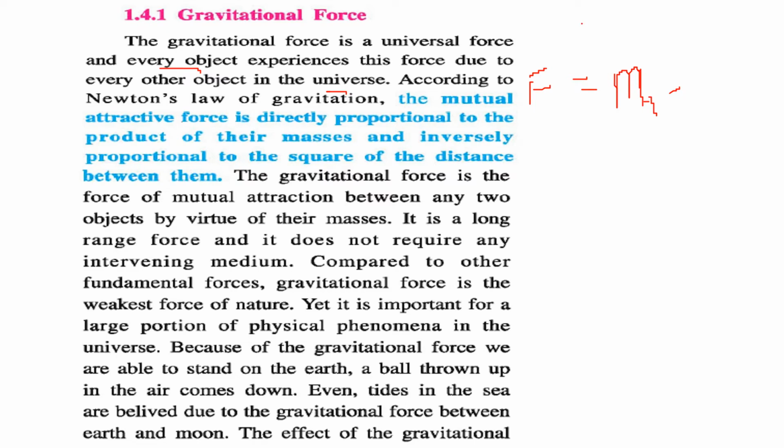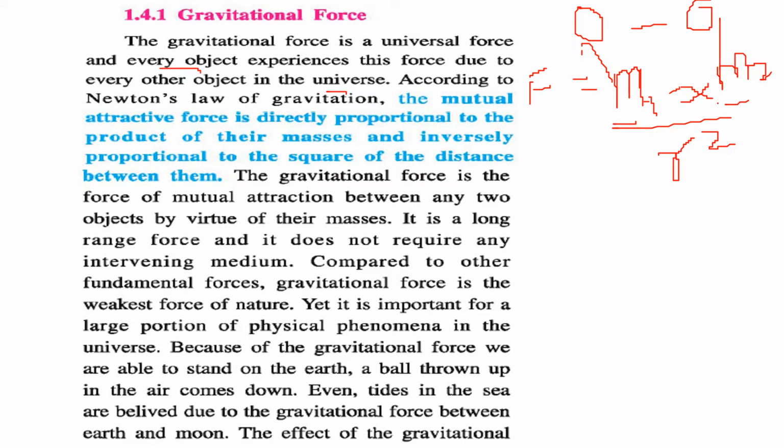Say m1 is the mass of this one and m2 is the mass of this one. So it is directly proportional to the product of masses and inversely proportional to the square of the distance between them. So this gravitational force is because of the mutual attraction between any two objects by virtue of their masses. It's a long range force and it does not require any intervening medium.